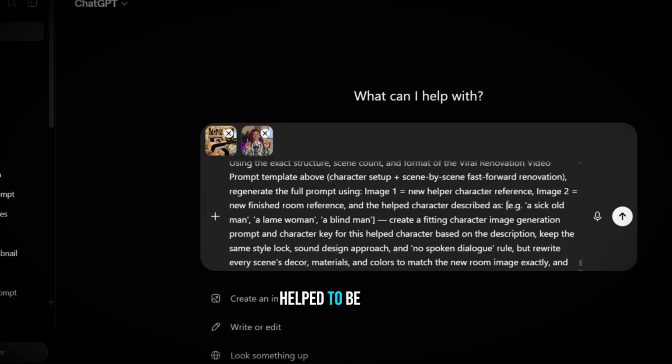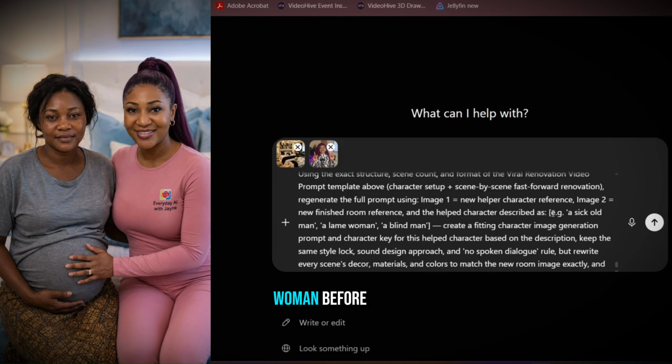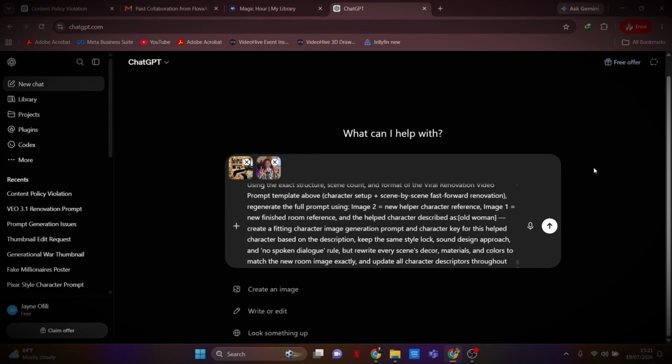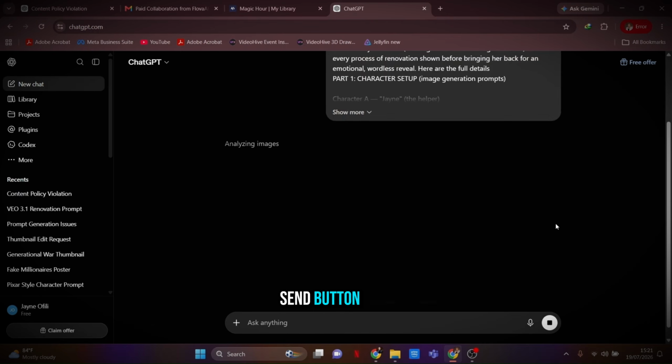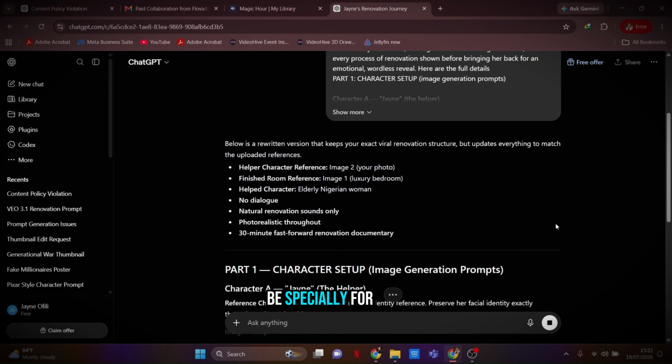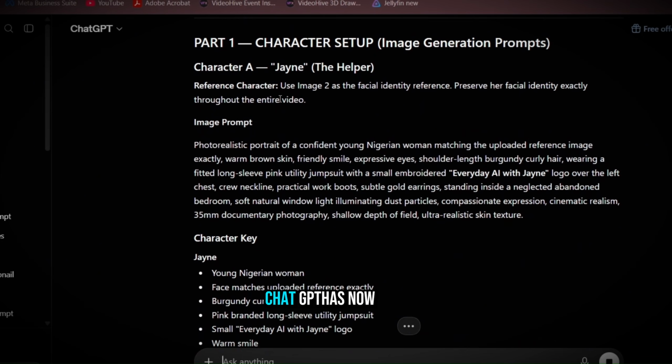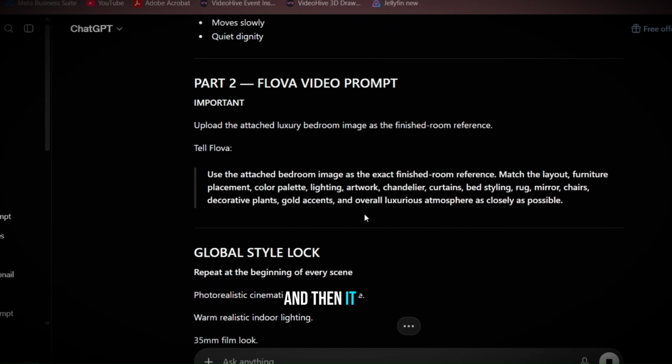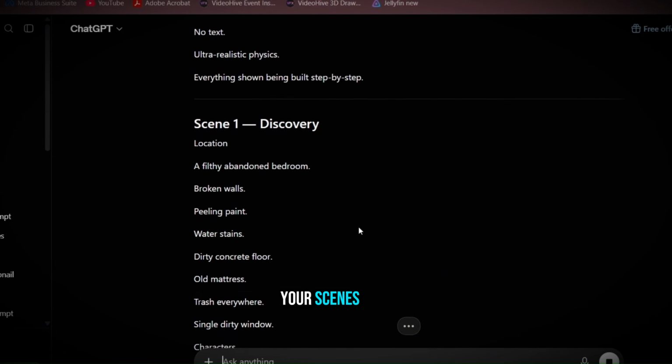So who do you want your helper to be? I used a pregnant woman before, so now I want to use an old woman. So you're going to change here to old woman, right? And then you press the send button. ChatGPT is going to give you a new prompt that's going to be specially for you. You can see ChatGPT has now given you a specialized character prompt to create your character, and then it has given you your scenes.